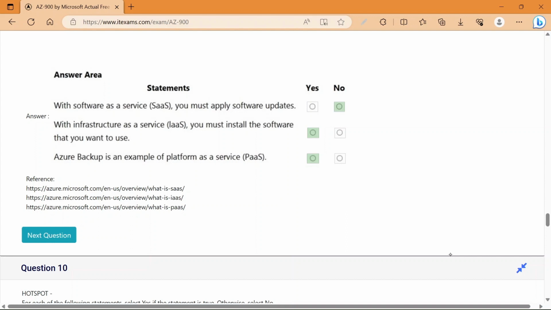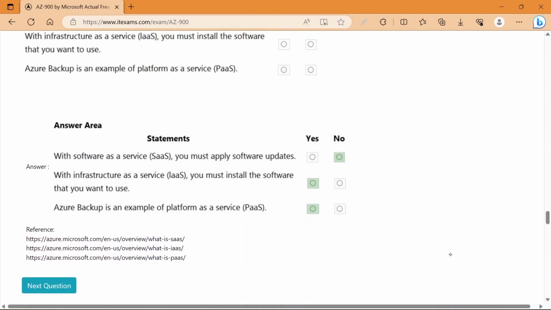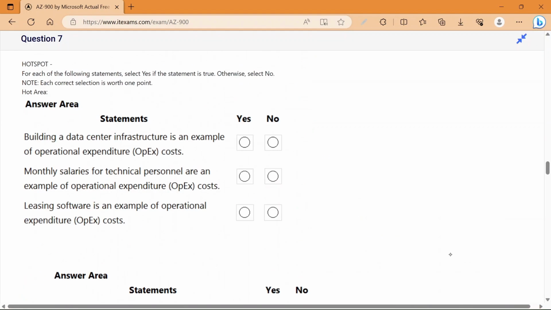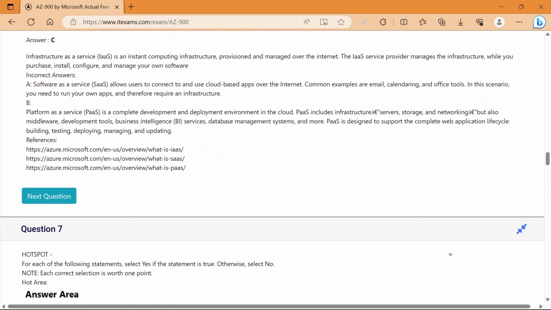But why software as a service? We can't apply software updates, because we are getting software to be used as a service, and to apply software updates, we need to perform updates on that particular software. For this, we need to understand what is SaaS. Okay, so we need to discuss that in detail.